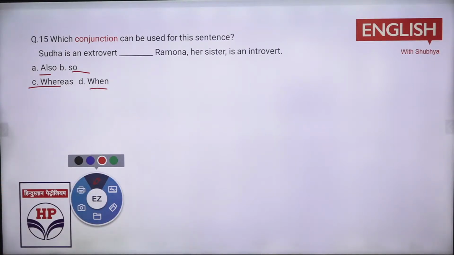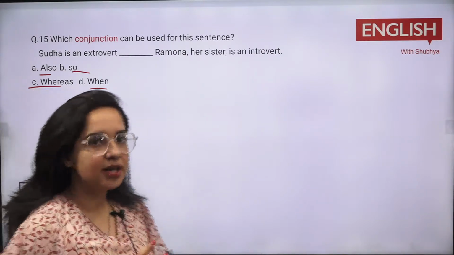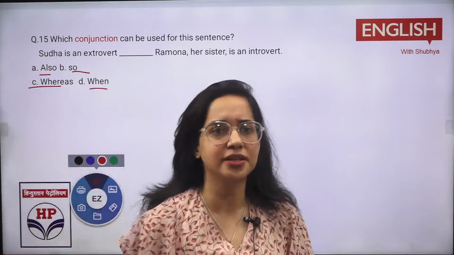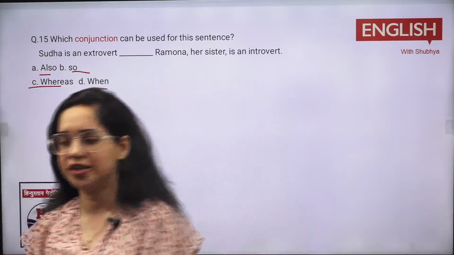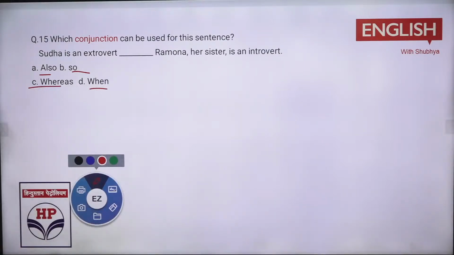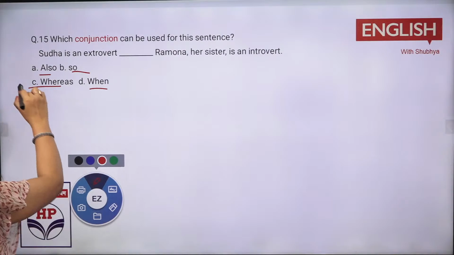C option, whereas. Whereas, just participate. Even if it is wrong, na, try to participate in the class. Why? Because once you participate, your fear would be gone, तो डर खत्म होगा कि हम आंसर कर सकते हैं. दूसरा गलत होगा तो क्या हो जाएगा? It's not your exam, right? It is whereas for sure. Good. So that is right.